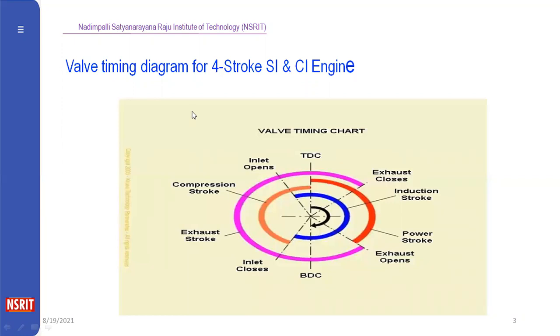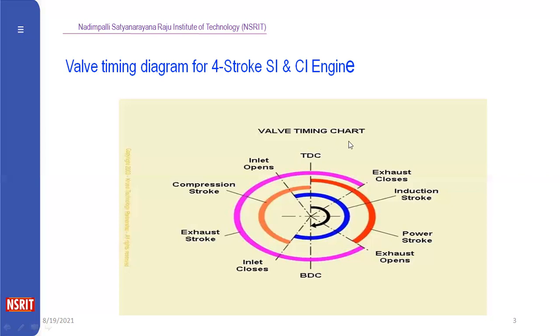So what is a four-stroke engine, what is a two-stroke engine, we already discussed in the last class. The valve timing diagram and port timing diagram is a graphical representation of the particular piston position where the inlet and exhaust valves open, where the power stroke occurs, where the combustion takes place. It is clearly observed in the graphical representation. Here we are showing the valve timing diagram for the four-stroke SI or diesel CI engine.